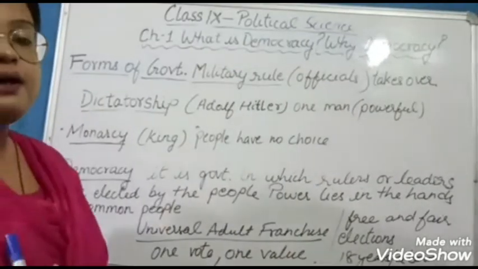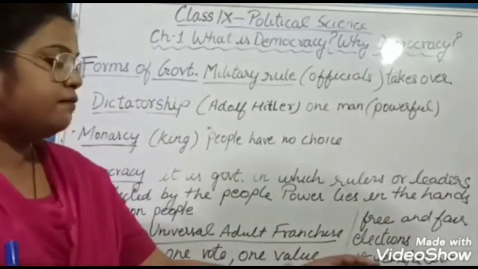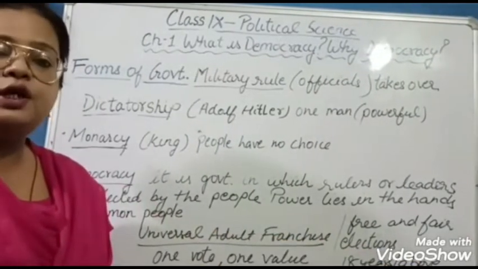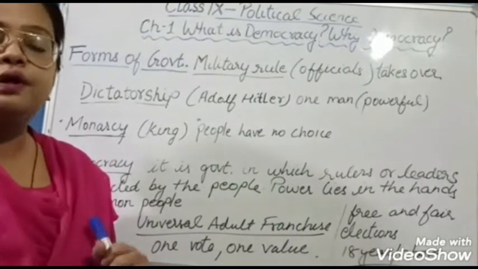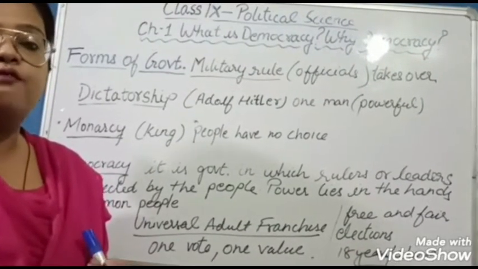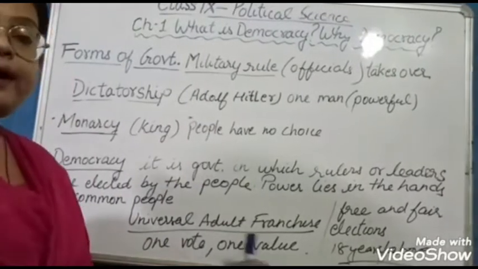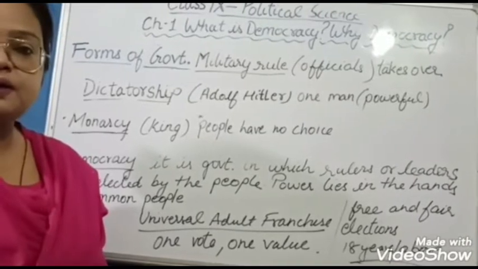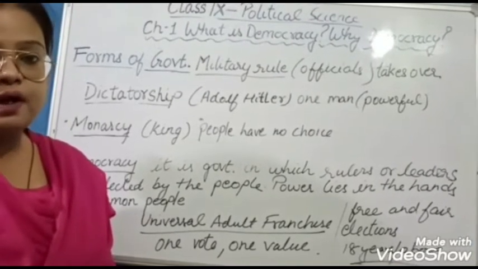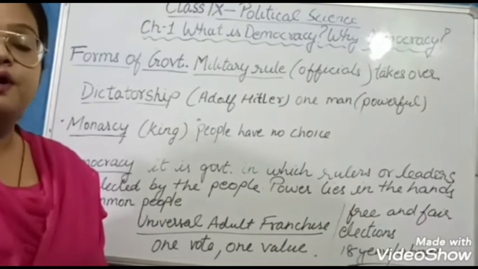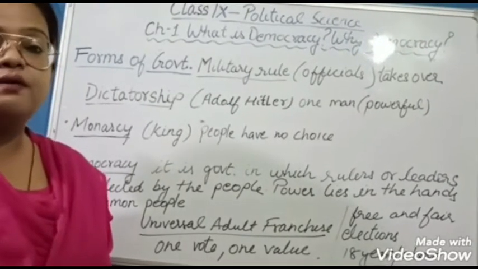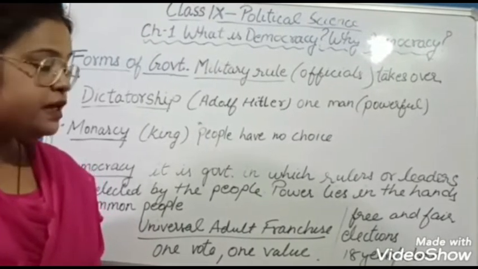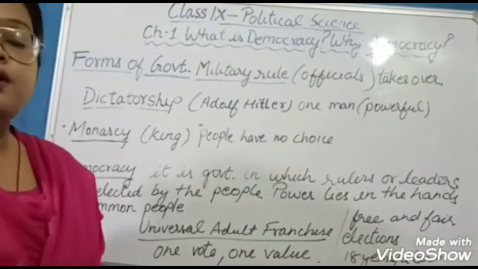So children, in a democratic government we have a very interesting feature, that is universal adult franchise. What is universal adult franchise? It means whosoever is 18 years or above of age, he or she is eligible to give a vote. They have the power of one vote, one value. So those who are 18 or above can cast a vote, and their vote has a very important value, and we should always give our vote if we are able to.